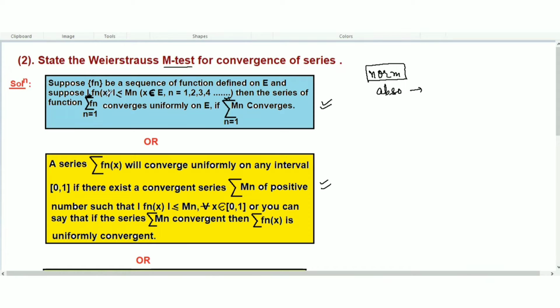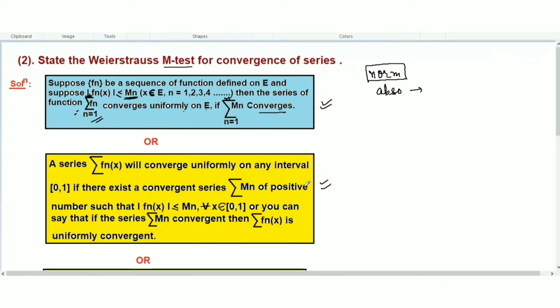So the norm of fn(x) is less than or equal to Mn, where x belongs to E, n equal to 1, 2, 3, 4. Then the series of functions fn converges uniformly on E if the series Mn that we created converges.